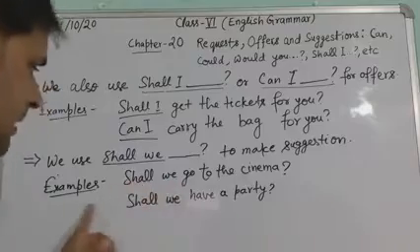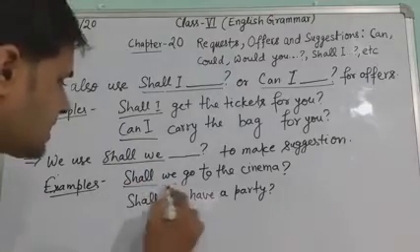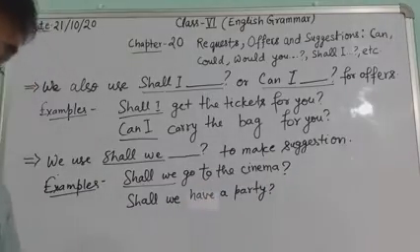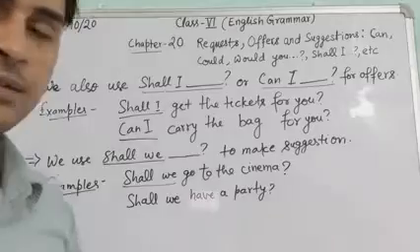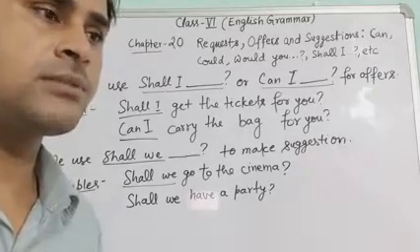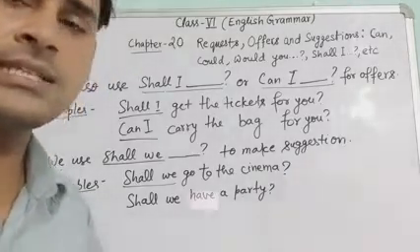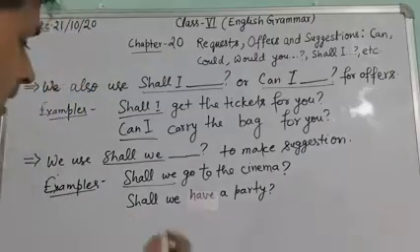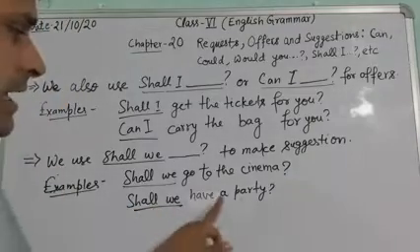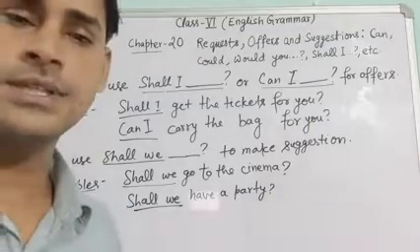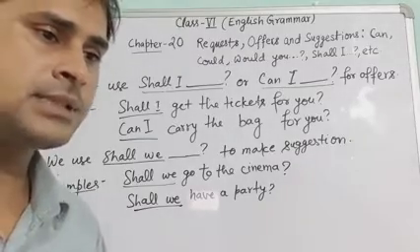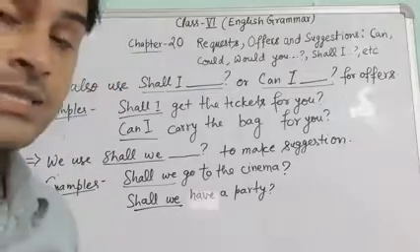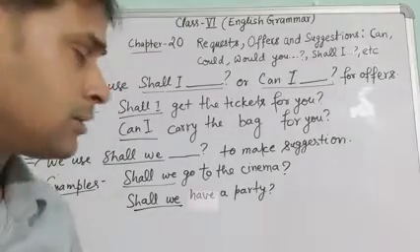Shall we? So for example, here you can see, shall we go to the cinema? So it is a suggestion. Suppose someone is willing to go, he will say yes, and if he is not willing, he will say no. And in the next sentence, shall we have a party? So it is also a suggestion. If any person likes parties, he will agree and say yes, and if he does not like them, then he will say no.